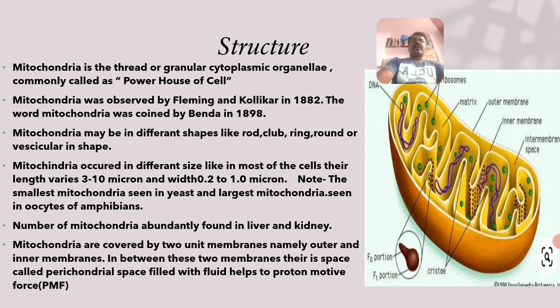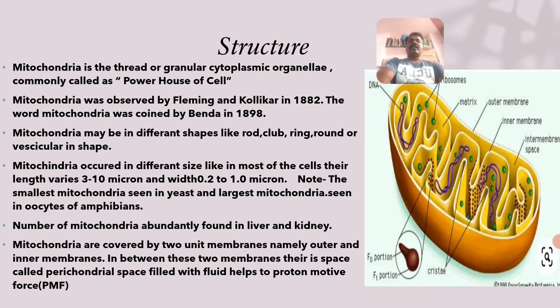Mitochondria occur in different sizes. In most of the cells, their length varies from 3 to 10 micron, and width is about 0.2 to 1.0 micron. There is a small note in this: the smallest mitochondria are seen in yeast, and the largest mitochondria are seen in oocytes of amphibians, meaning the eggs of amphibians.